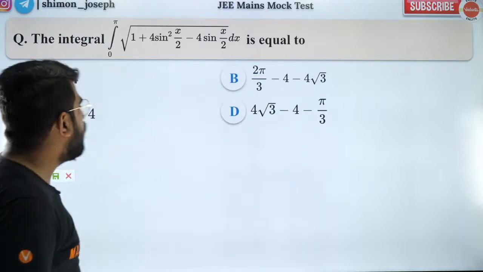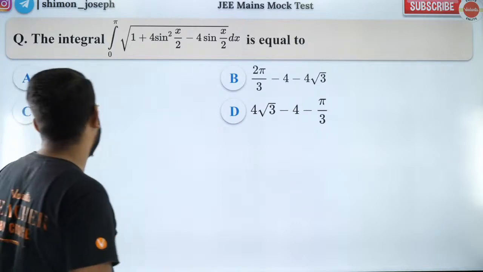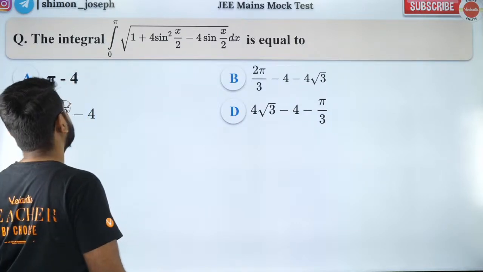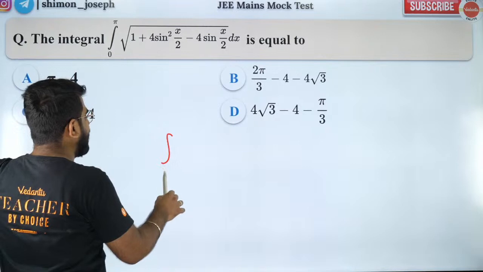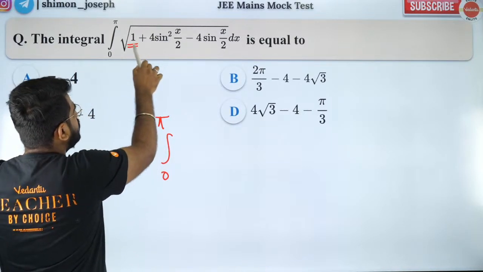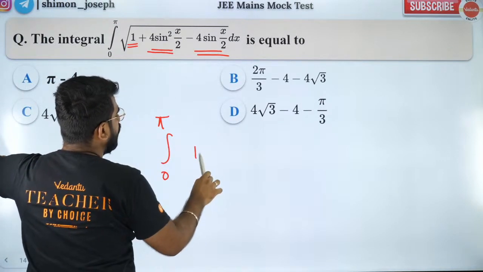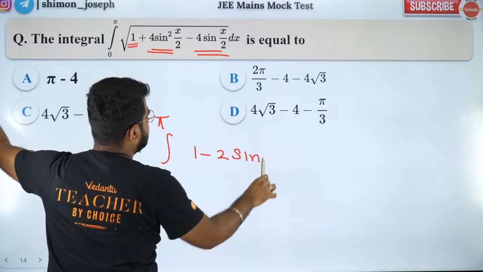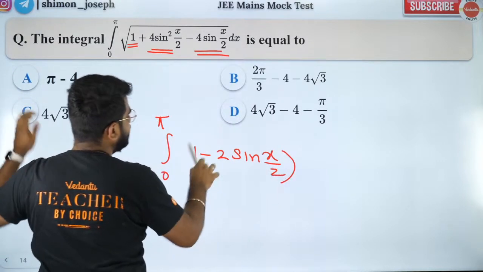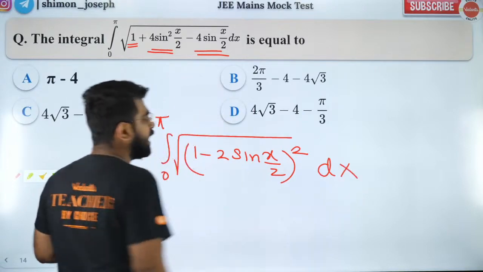Okay? So people, what is the answer over here? It's a very good question because you have a modulus. Sir, where is the modulus? What are you telling, sir? Hello, this is a square plus b square minus 2ab. So that's going to be (1 minus 2 sin x by 2) whole square. Is that right, my dear children? Is that right? How many of you are okay with this?